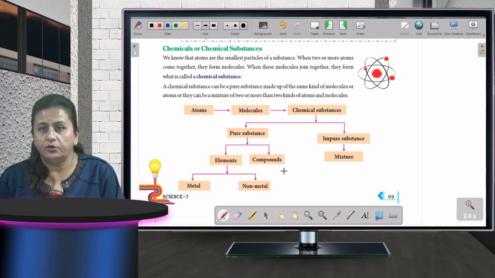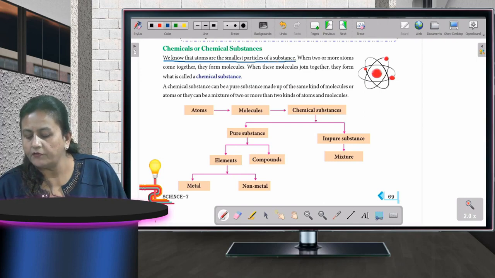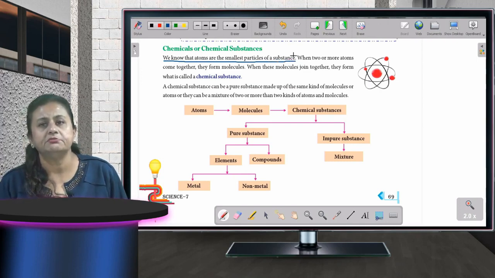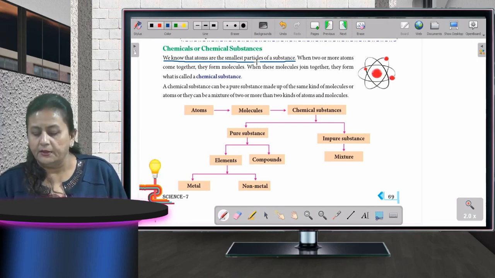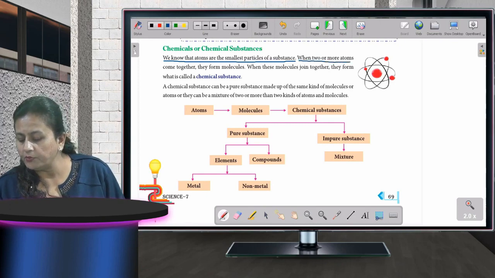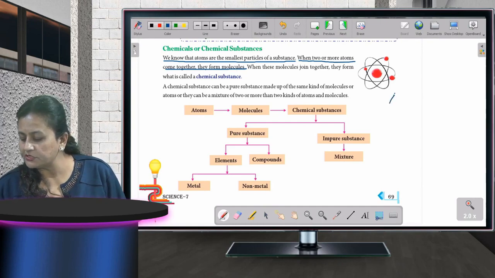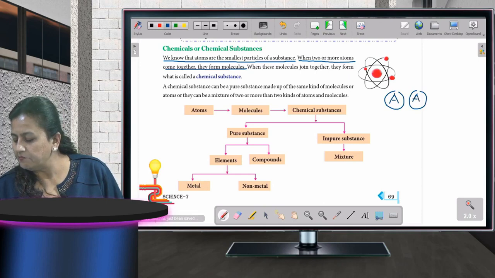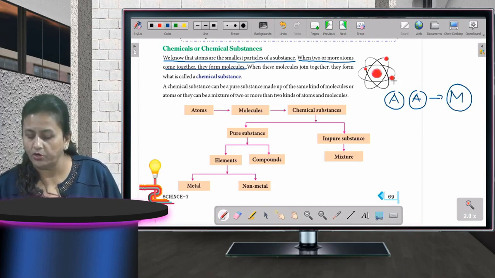Fine? So we know that atoms are the smallest particles of a substance. कोई भी substance किससे बनता है? Atom का. Atom are the smallest particle. Okay? When two or more atoms come together, they form molecules. Atom जो होता है वो सबसे smallest होता है. और जब दो atoms एक साथ मिलते हैं तो क्या बनता है? Molecule. Fine? When two atoms combine, what do we get? Molecule. Okay, you can see on the screens also.